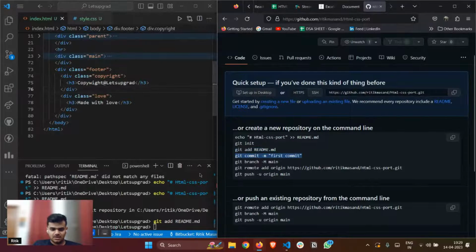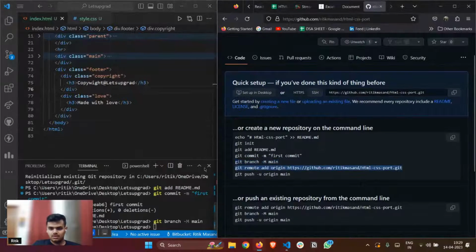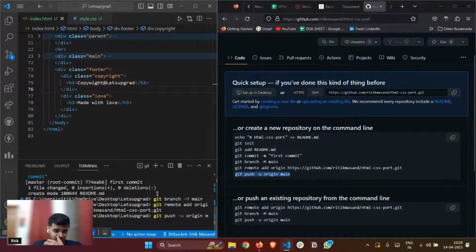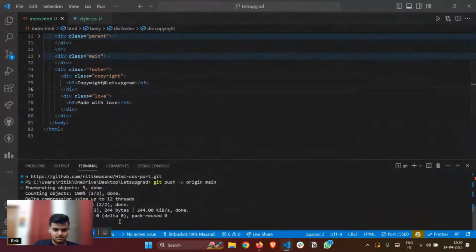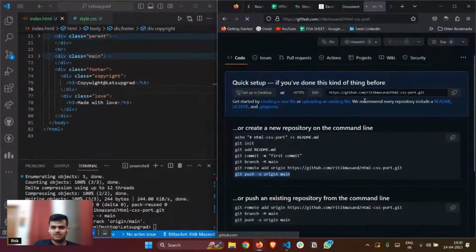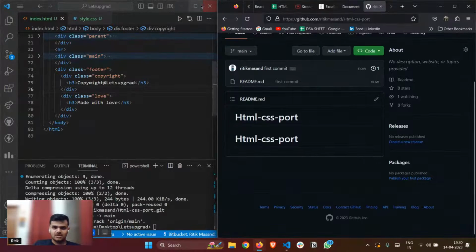After this, git commit, branch main, git remote add origin, and git push. Right, my code has been pushed to GitHub. Let me refresh it, and here I have my code.